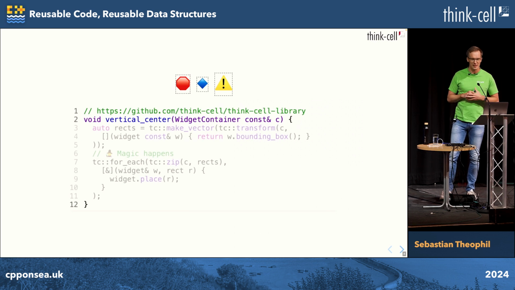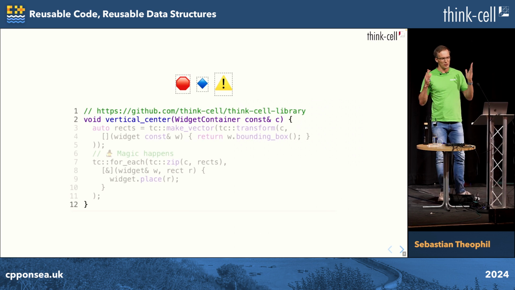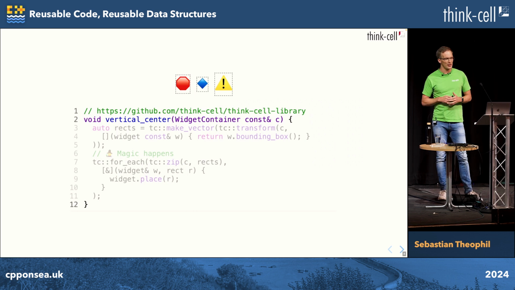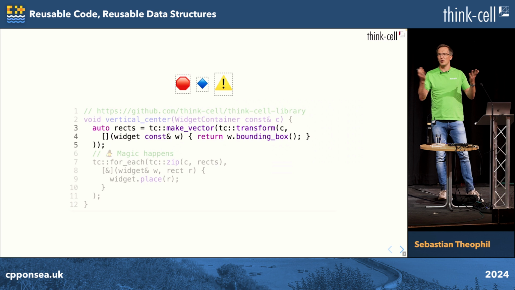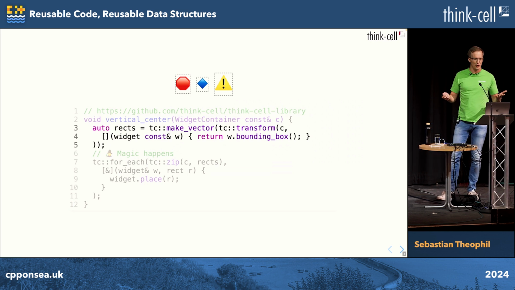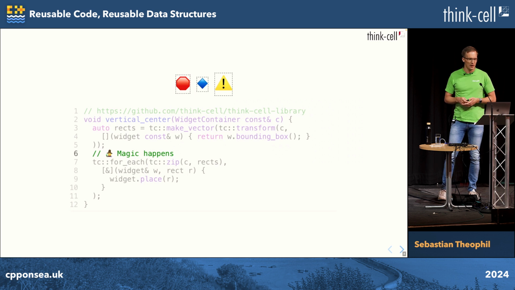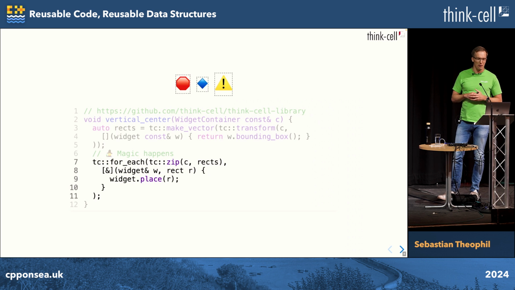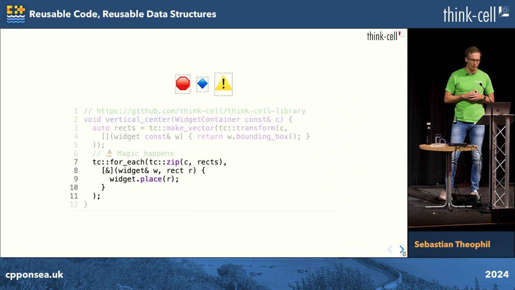It's called vertical center, which is already a very good name, and it takes a container of those things. Now, all my code samples use our ThinkCell open source library, but the code examples are always pretty short, so that should be easy to follow. First of all, we're creating a vector of all those bounding boxes that we want to center. Then some magic happens. And afterwards, we go over all the widgets and the rectangles, and we place them where we want them to be placed.